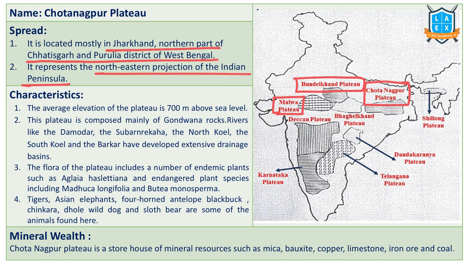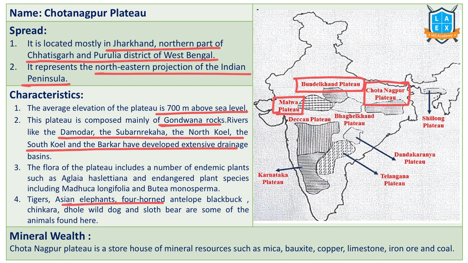It has an average elevation of 700 meters above sea level. It has Gondwana rocks, one of the oldest rock forms. Rivers like Damodar, Subarnarekha, North Koyal, South Koyal, Barkar flow through this particular plateau region. It has many endemic species in it.